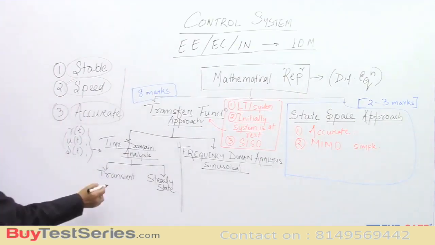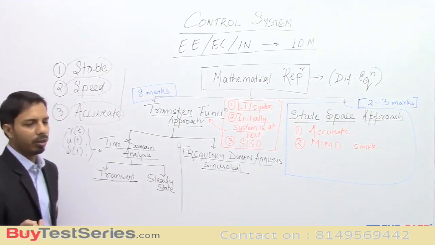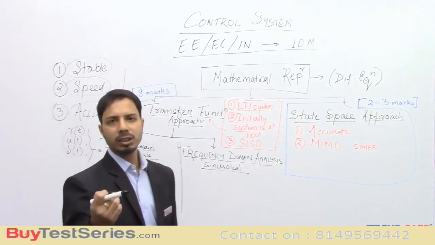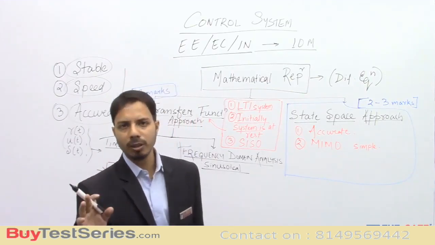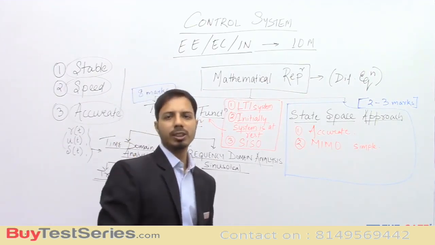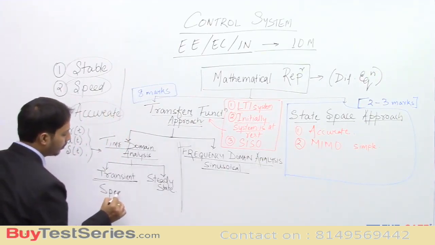In the transient response we can find out the speed of the system. That means how fast the transient dies out. That is called the speed of the system.